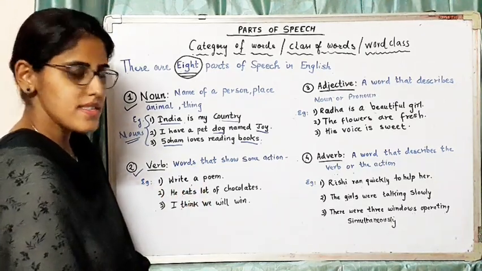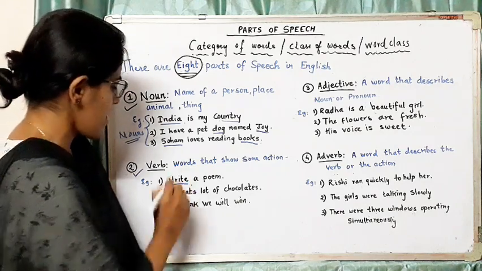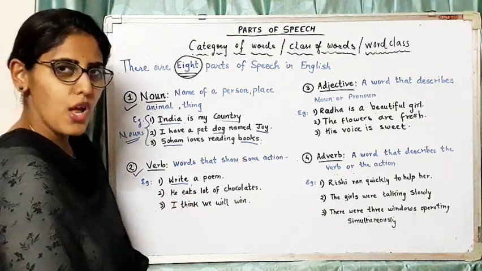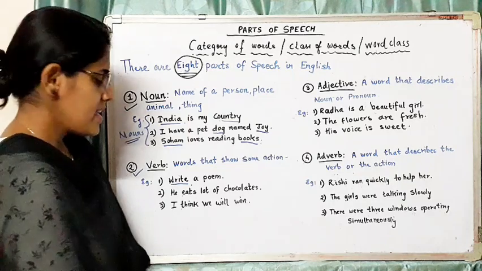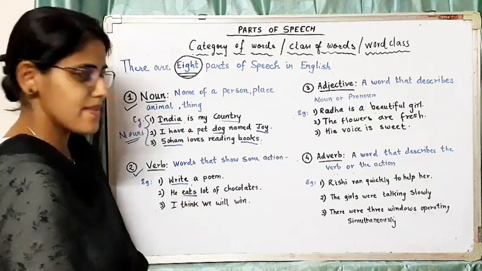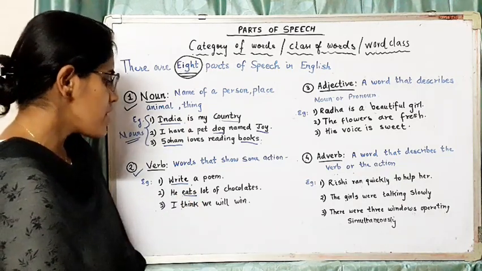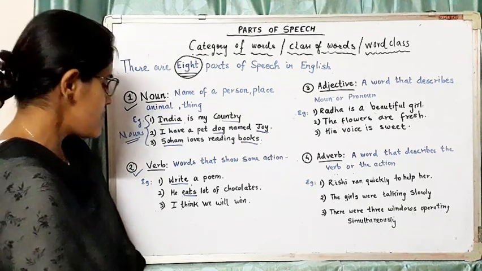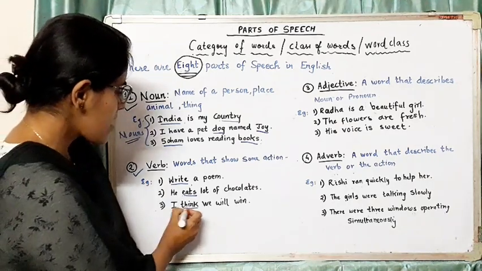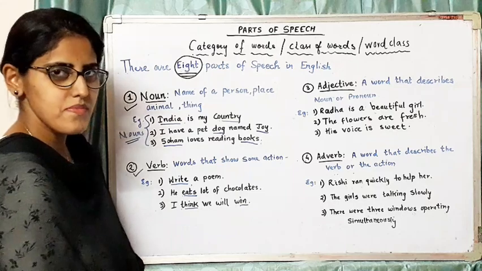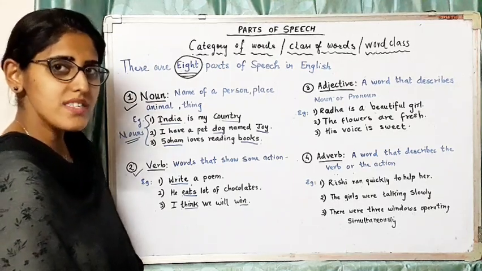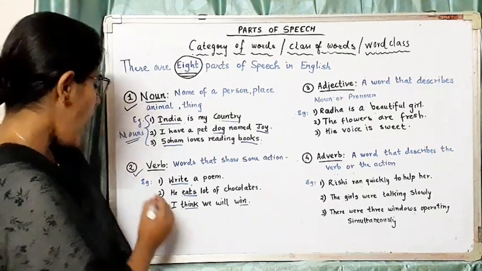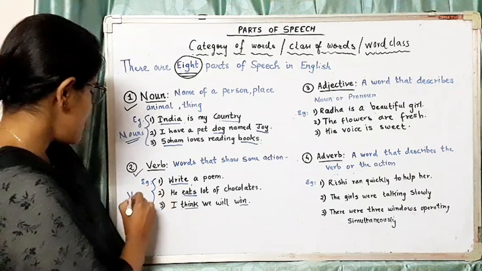In this sentence, the action is writing. He eats lots of chocolates. Here, the action is eating. I think we will win. In this sentence, the actions are think and win. So, the words that show some action are called verbs.